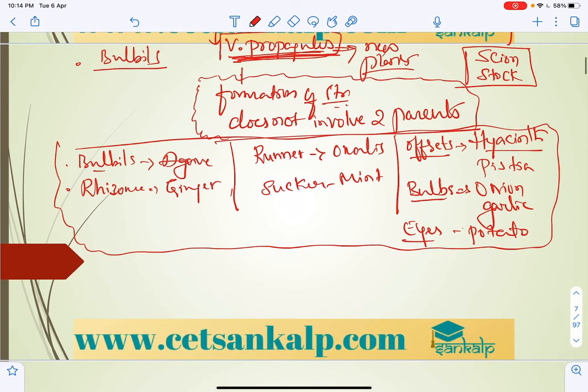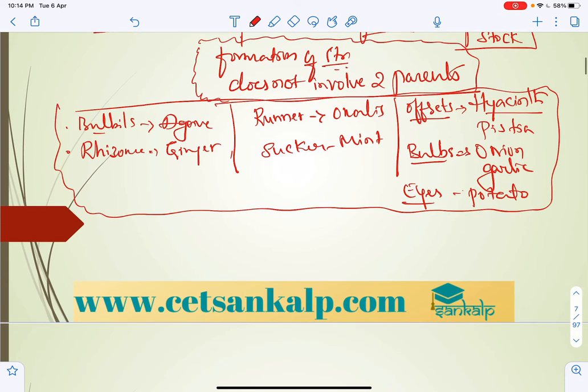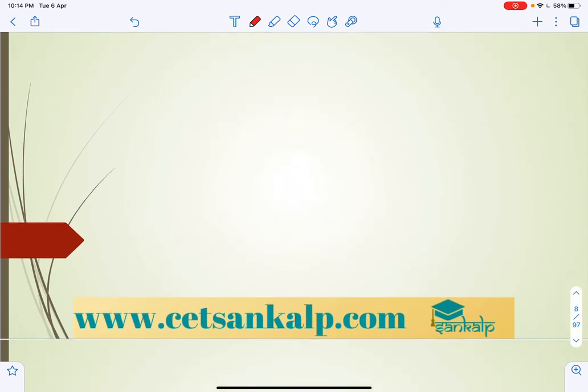So just go through this. Generally this type of vegetative propagation is very common in higher angiosperms. Let us take the next part, and mention the examples for this.